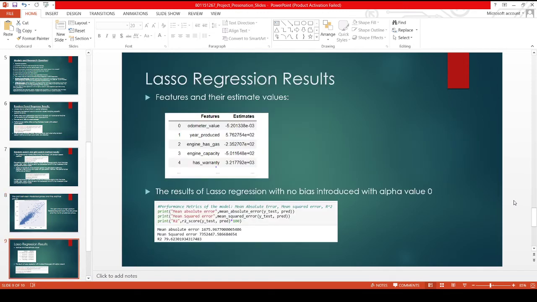Going to the lasso regression, after running the model, I found the features and their estimates. When you look at the odometer value and its estimate, the odometer value has a negative impact on the price.